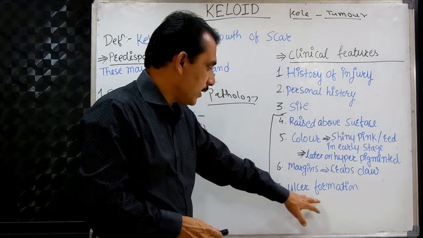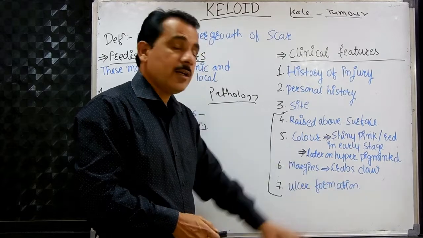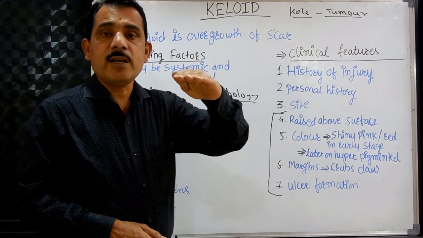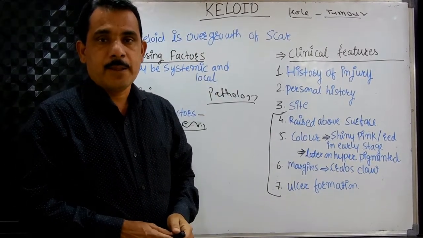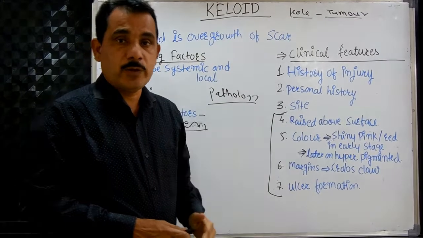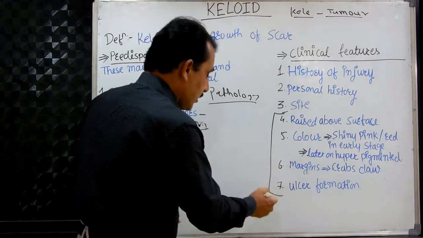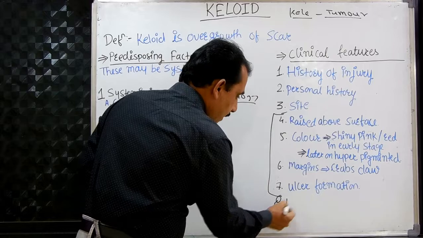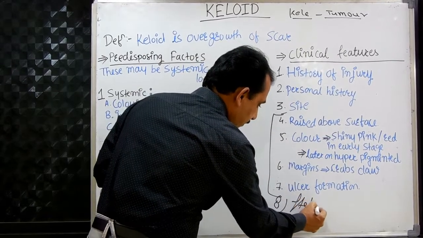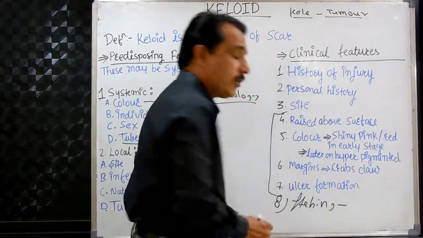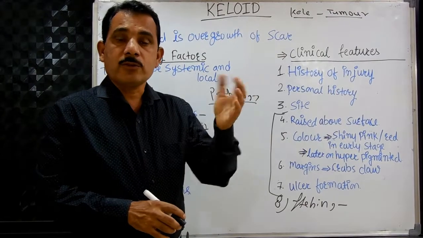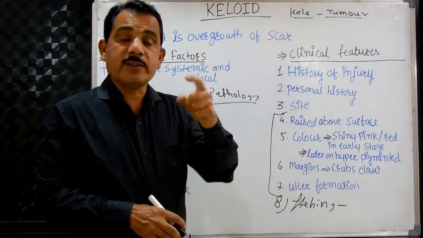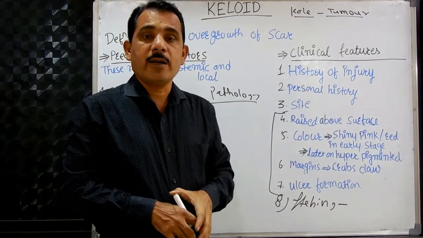Then ulceration. The ulceration is usually on the surface; there is an ulceration on the keloid. Usually keloid ulcerates. And the last one, the eighth one, is itching. This is very persistent, and the itching on the keloid is intense. That is again the characteristic of the keloid.